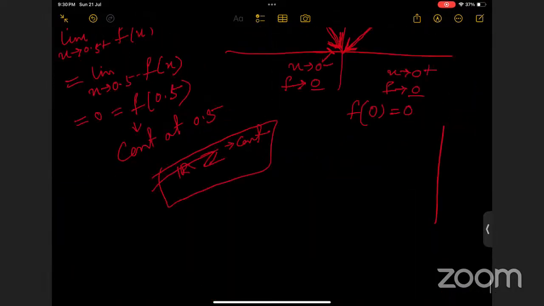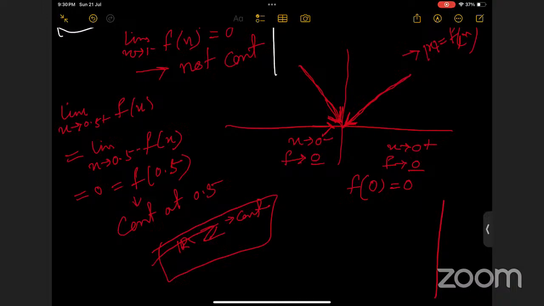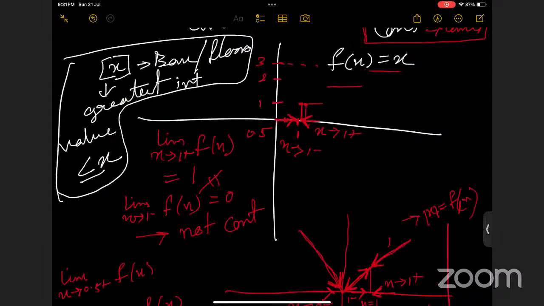Ma'am, if in this function we take 1 or 2 and then find the limit, will there be any difference? Suppose this is 1. Okay, ma'am. We are taking x tending to 1 plus from this side. So what is the value? This is again 1, right? And again, if we're taking x tending to 1 minus, the value will be again tending to 1, right? Yes, ma'am. For this case, it was something like that.